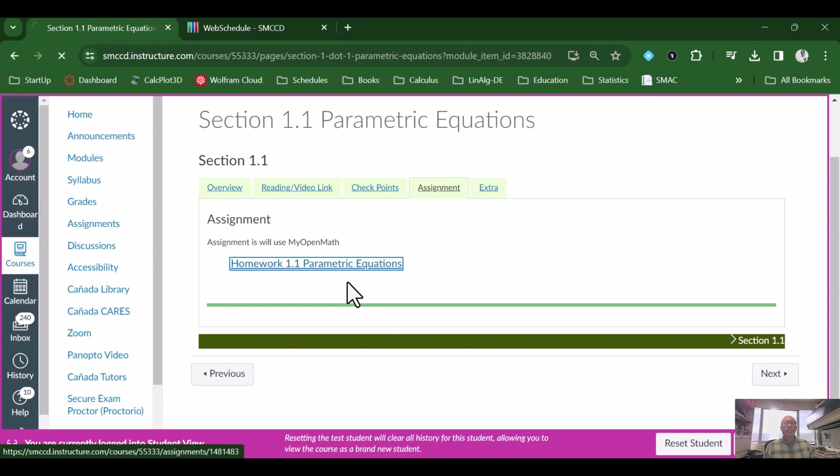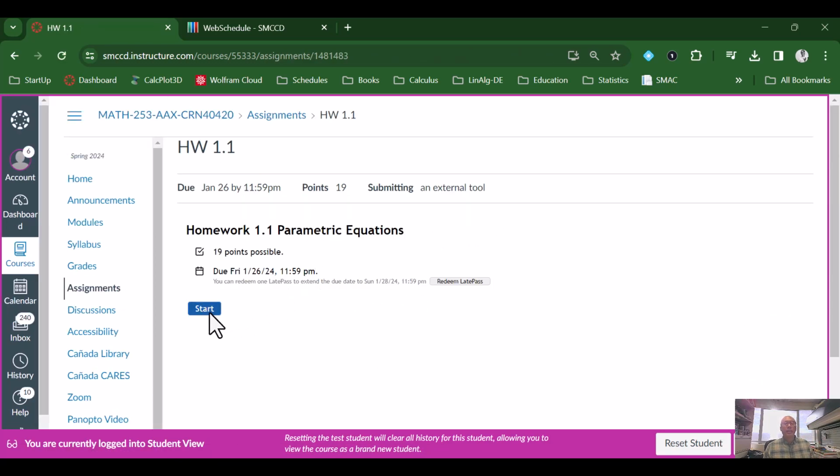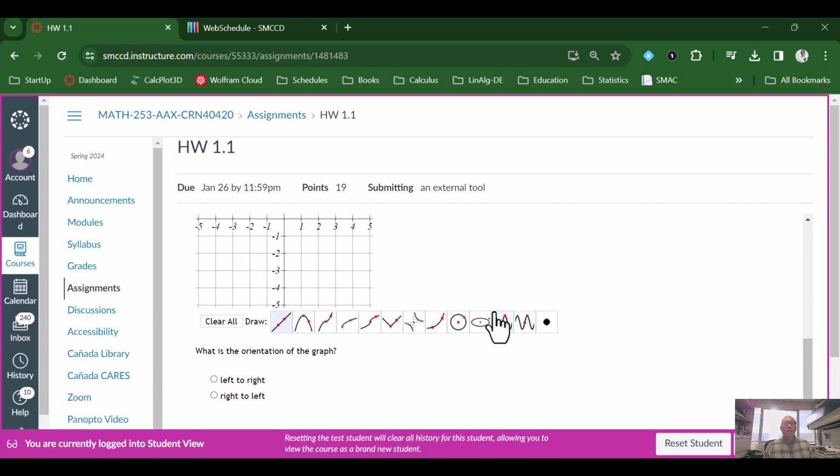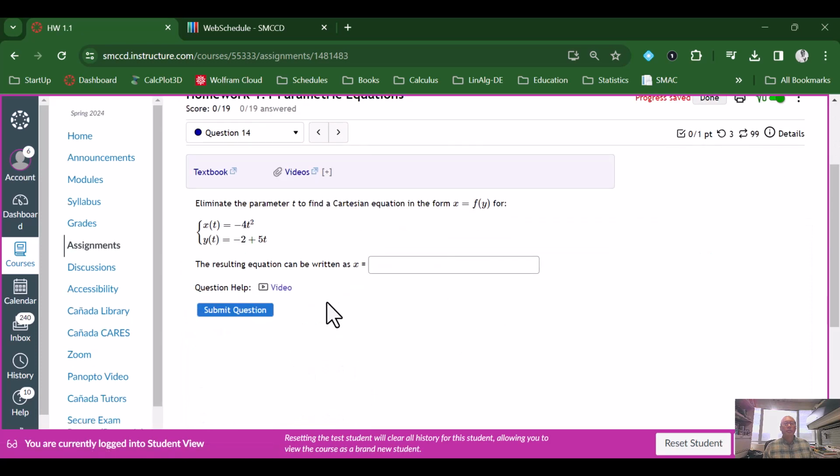So if you click on this, it'll send you to the My Open Math link, and then you can get started with an assignment. And then you can browse through the assignments in several ways. Some of these assignments will be multiple choice. Some of them will have information where you have to actually type in either a number or an equation or some expressions or whatever.